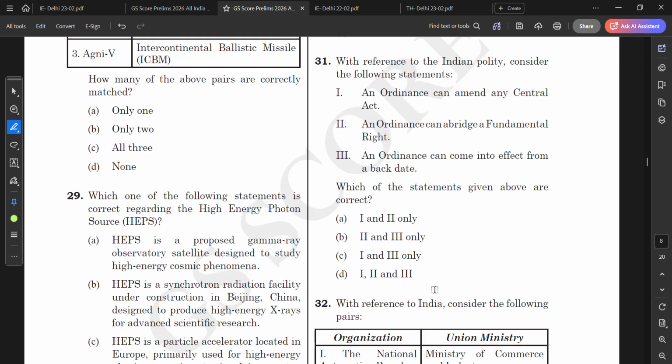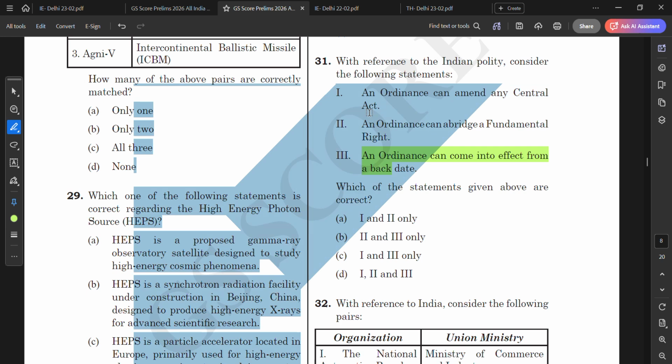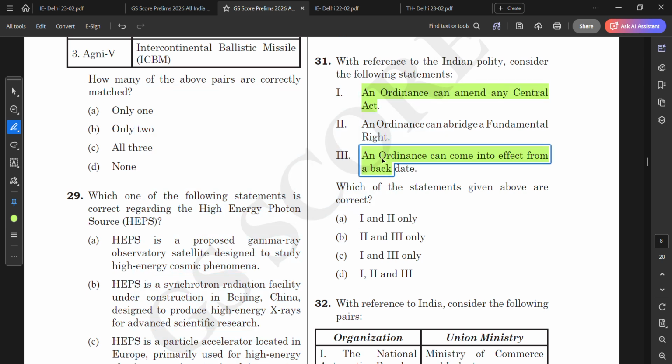Now moving to the next question. With reference to the Indian polity, consider the following statements: an ordinance can amend any central act. Yes, this is correct. An ordinance can abridge a fundamental right. An ordinance can come into effect from a backdate, so retrospective, yes, this is correct. One is also correct. So we know that one and three are correct. I don't know about two, so let us see whether we are able to solve the question. One and three, so C and D have one and three.